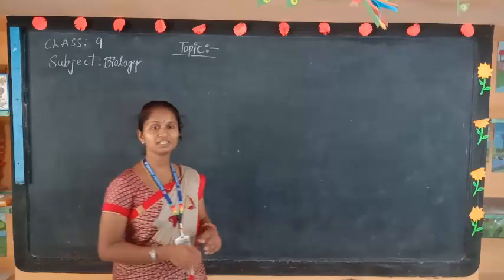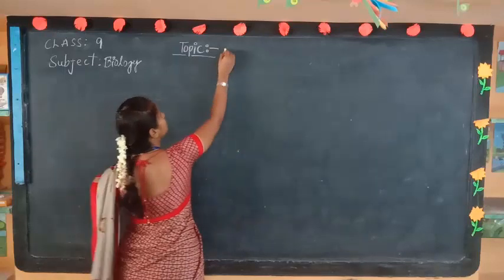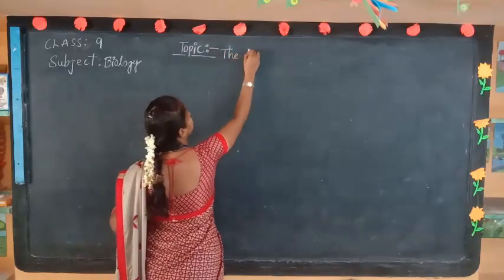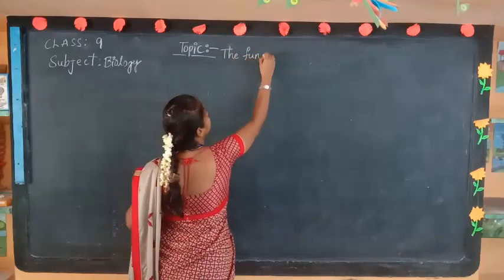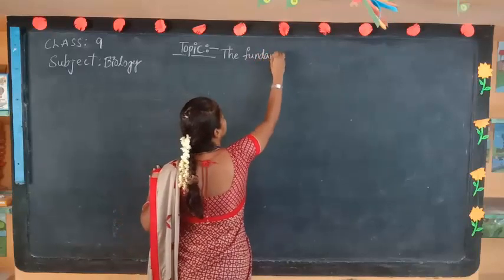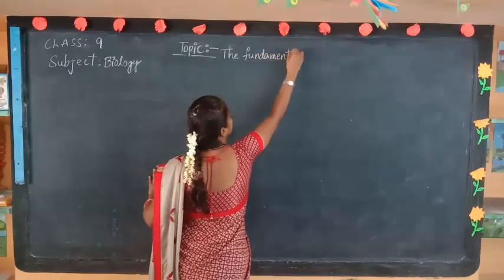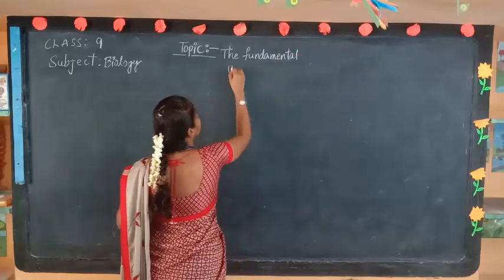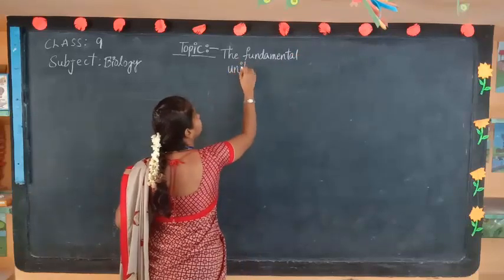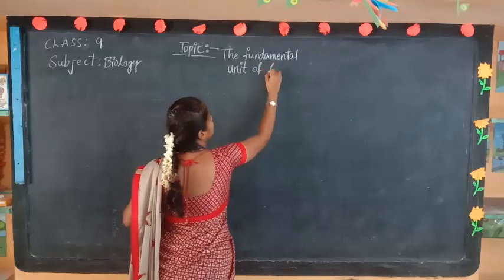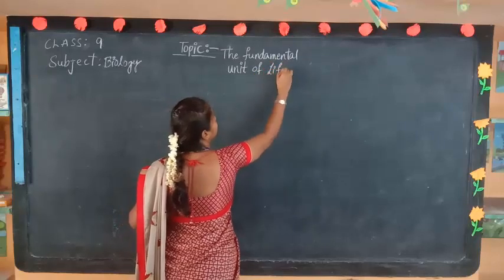Today the topic is the fundamental unit of life.